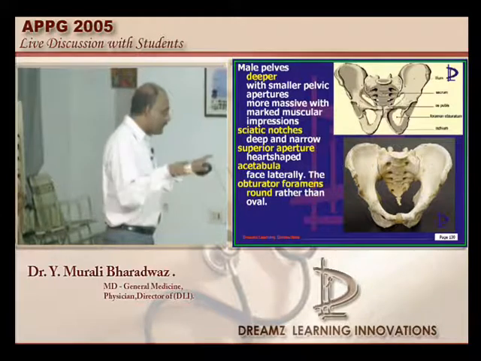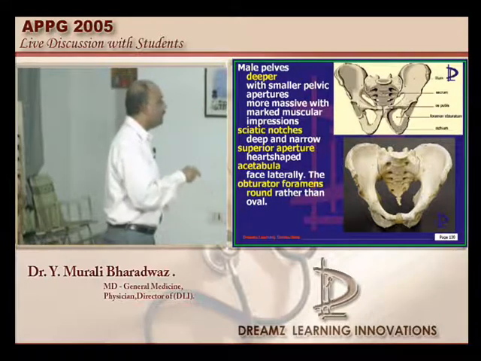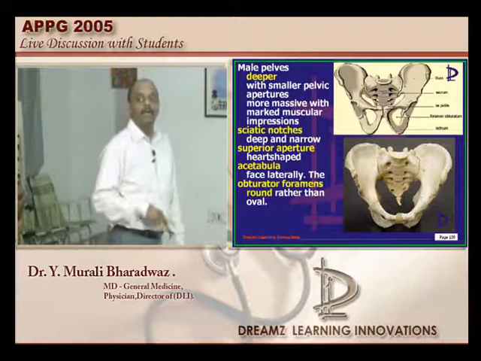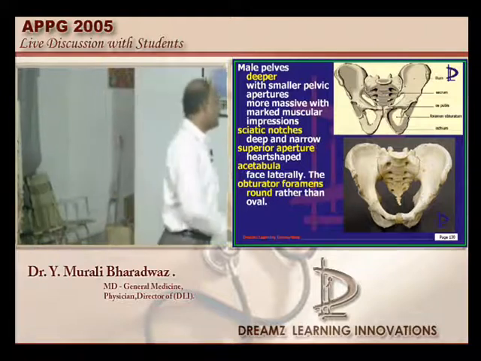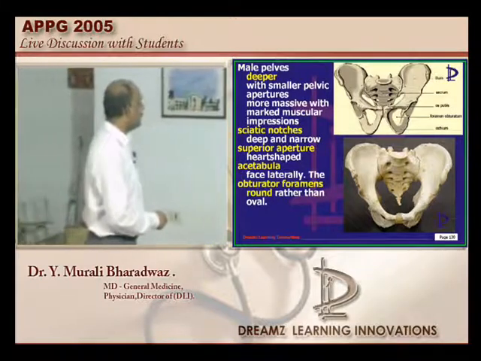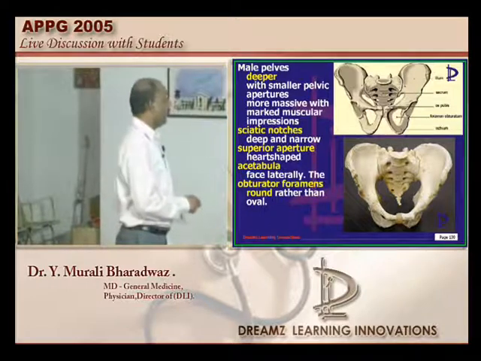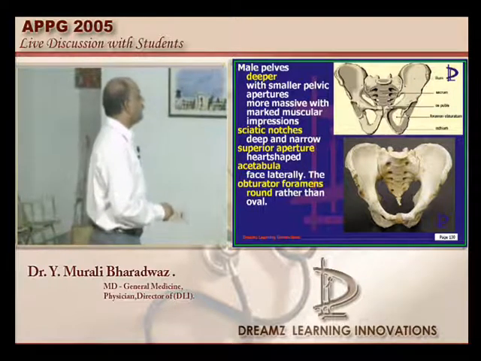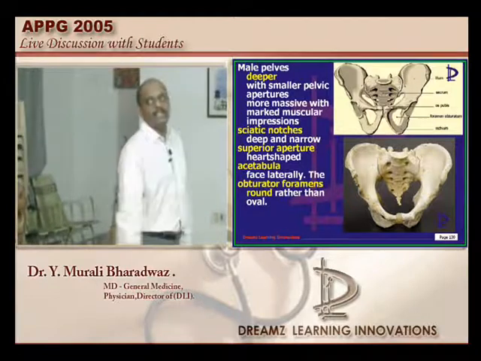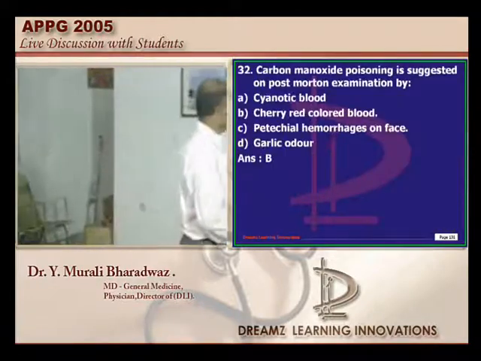The acetabula will be facing laterally, and the obturator foramens are round instead of oval. These need to be remembered as the major differences. That's the reason. What is the answer, doctor? The subpubic angle is not obtuse, it is much more acute. Let's go to the next question.